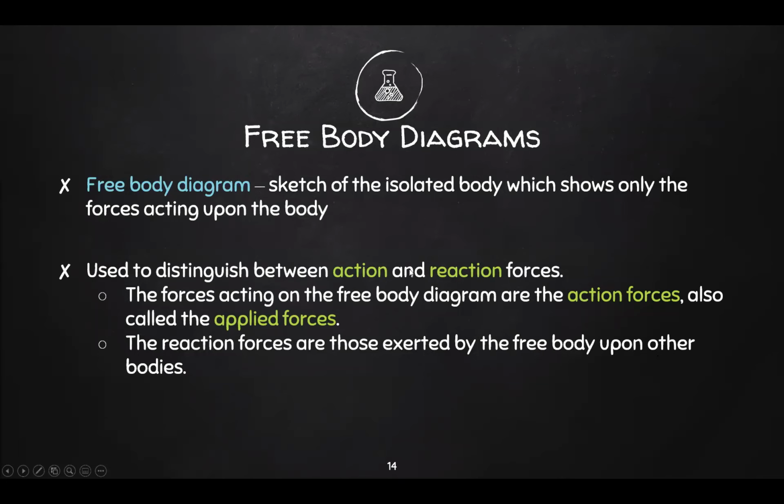For example, let's say you have a rigid body. Any force applied to it is your applied force or action force, any force exerted on that body. And then we have reaction force, either reacting to that action or reacting to other bodies next to it.